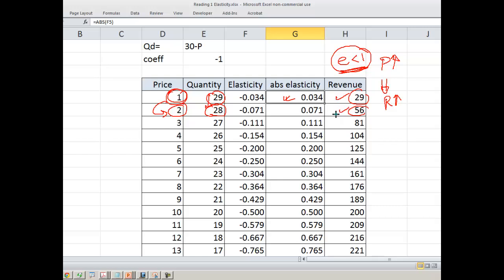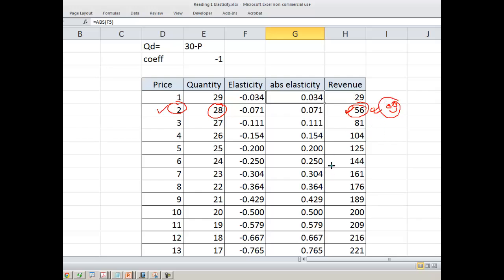But now the revenue has increased, or I can say the expenditure of the people has increased. For the firm, it is beneficial to increase the price because their revenue is roughly becoming twice. So the firm may want to increase the price. Even though quantity has decreased, revenue has increased, and the firm is happy. They are not at all sad by increasing the price.